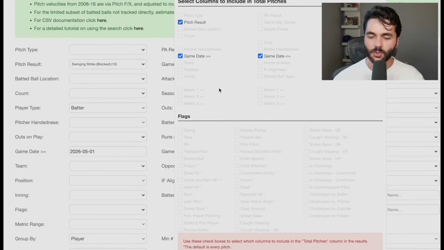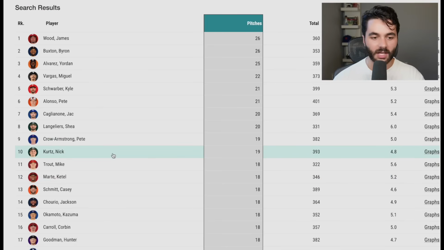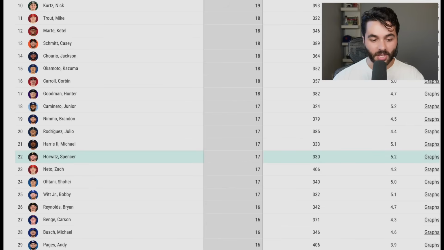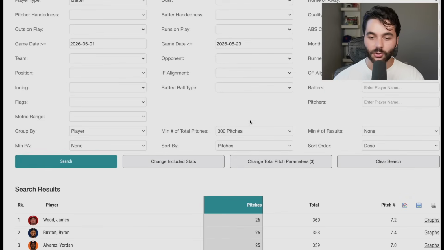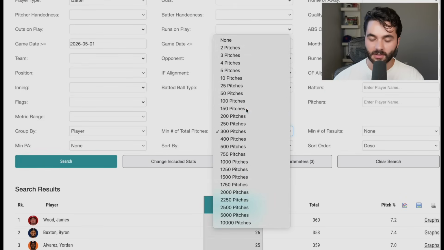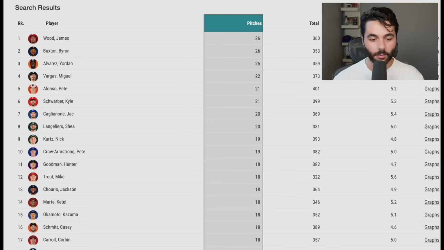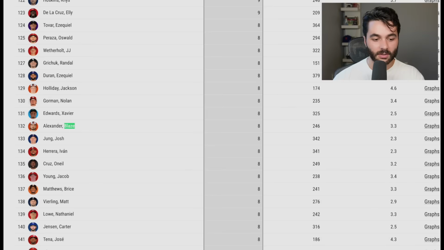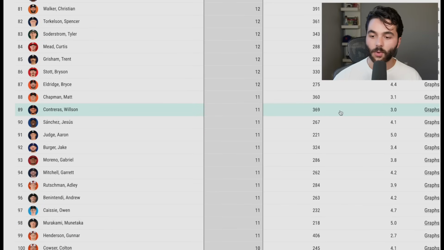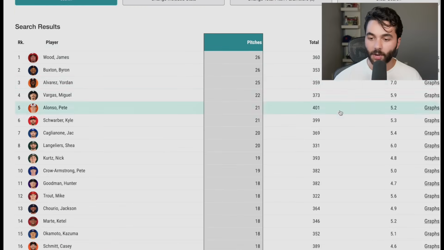And swings. I just want to see Blaze Alexander flash in this. I'm assuming it's high. I don't know if I missed him before. I don't know if maybe I did too many, maybe not enough pitches. Too many pitches. Yeah, I'm not getting Blaze Alexander on this. How many total pitches do I have to go down to get Blaze Alexander? 150 total pitches? Is that really all he's seen? Loading up Blaze Alexander. Still no Blaze? Blaze Alexander, all right, around 3.3%. That's a good number for a barrel per swing.